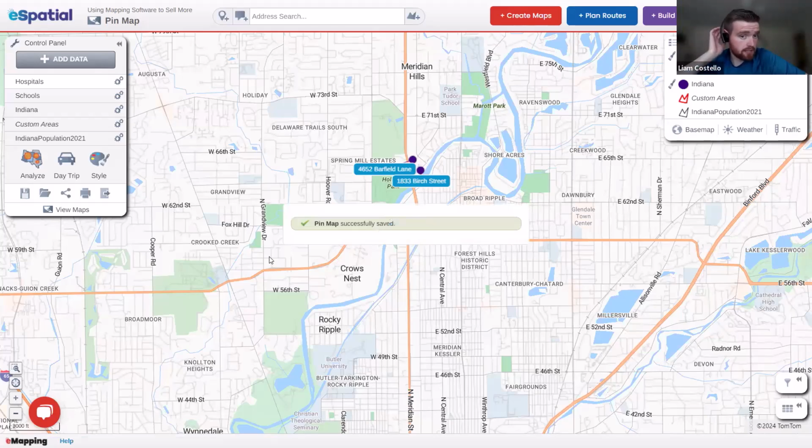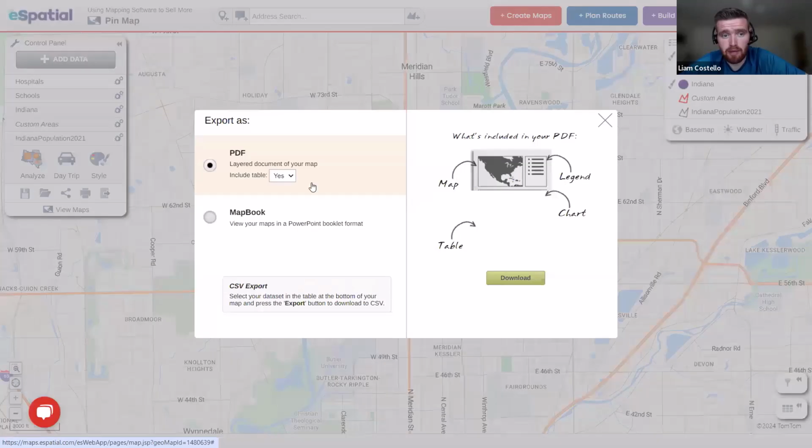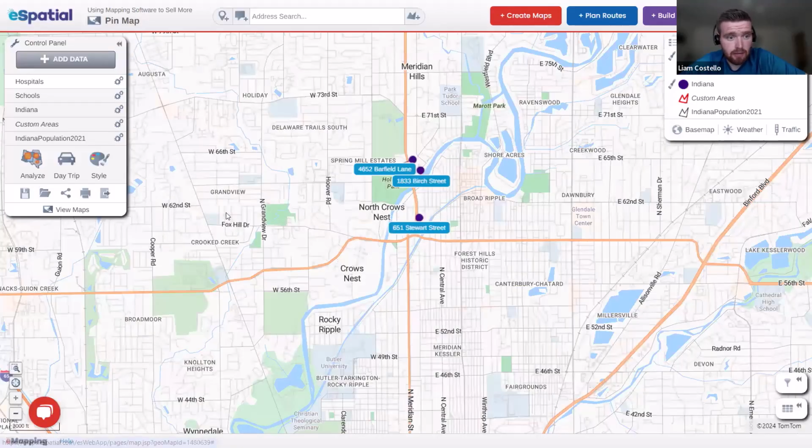Yep. So if you wanted to share this information after or in advance, there's a number of ways that you can share out the maps. You can export the maps through a PDF or a ready-made PowerPoint booklet, which we are finding that our real estate customers are using a lot. Or you can print out a map, or you can share an interactive public map link. So you can share that in an email to the potential buyer, and then he or she will be able to zoom in, zoom out, and access all the different layers on the map after or prior to any meeting that you have.